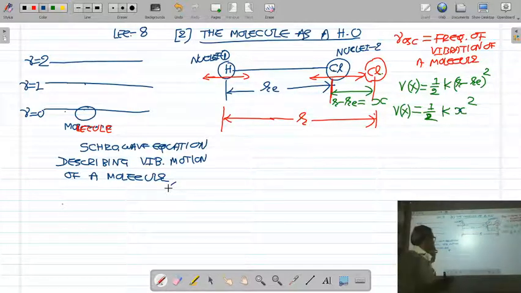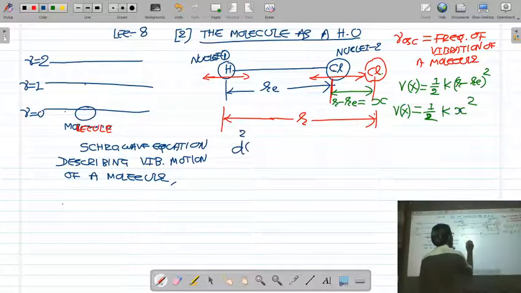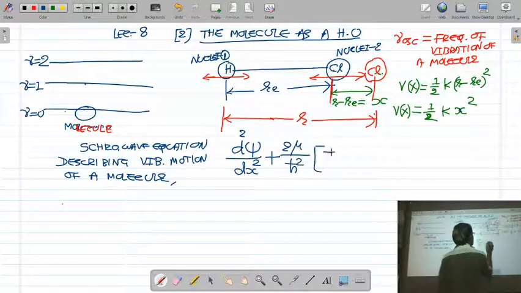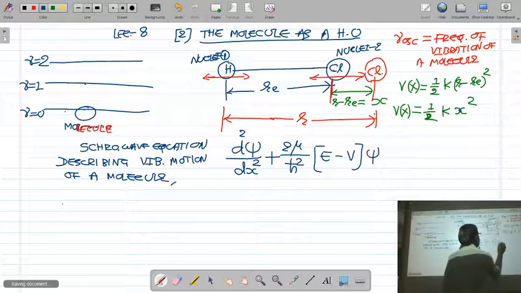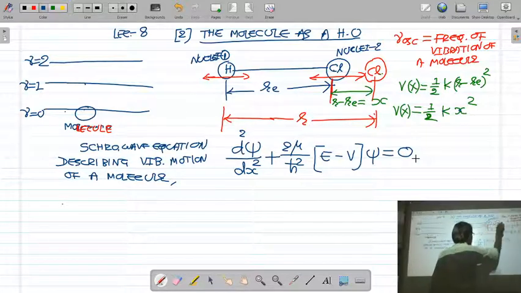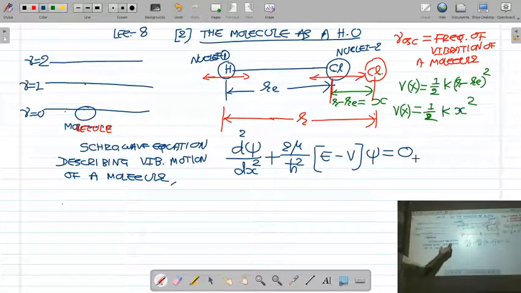The Schrodinger equation describing the vibration of a molecule is d squared psi upon dx squared plus 2 mu upon h cross squared (E minus V) psi is equal to 0. This is the well-known Schrodinger equation.